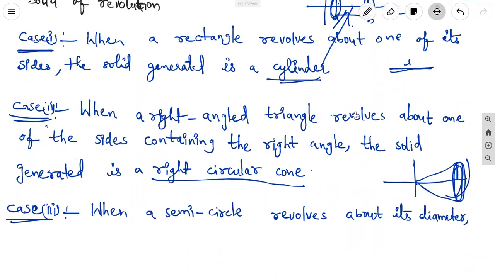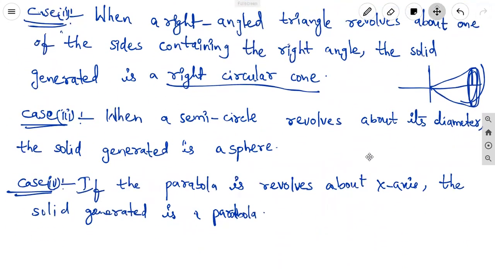And case 3, when a semicircle, this is the half circle, and the full circle has this radius, then the semicircle revolves about its diameter, the solid generated is a sphere.